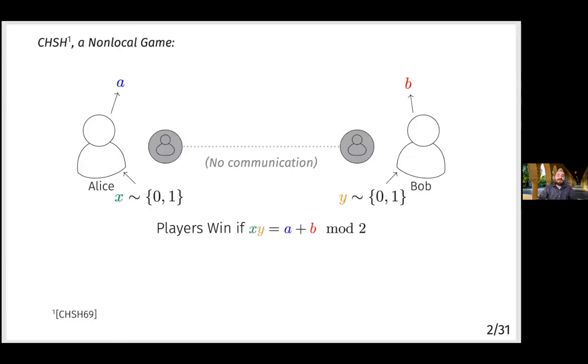If we give these players access to classical shared randomness, meaning they can both view some infinitely long sequence of shared uniformly random bits, then they can win only 3/4 of the games that they play, right? So this is the average case success probability of 3/4.